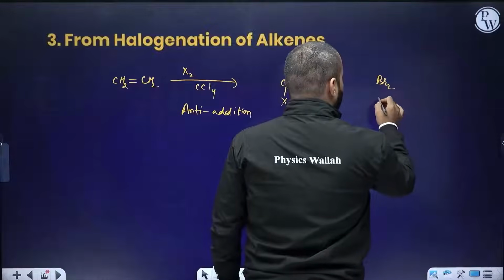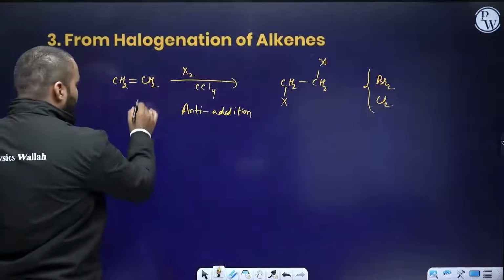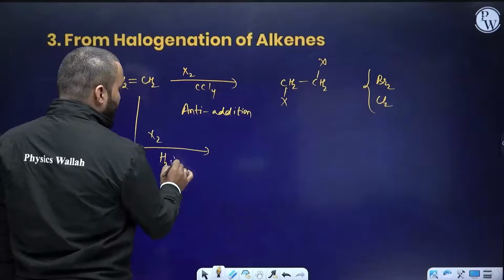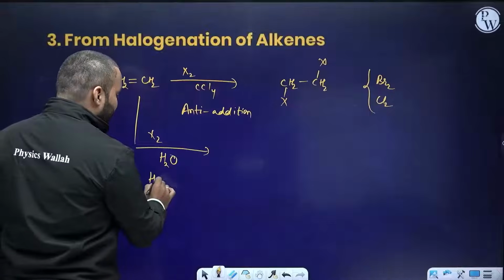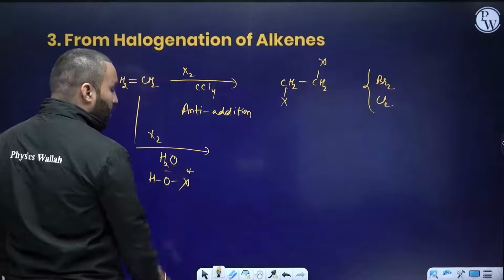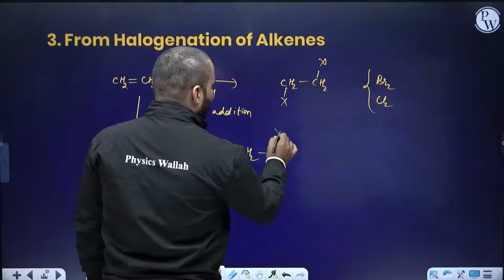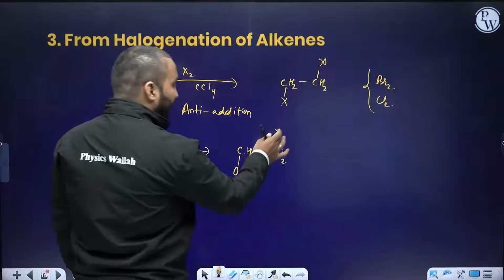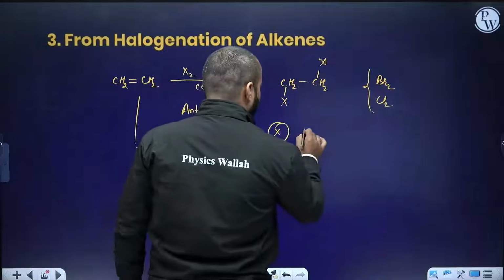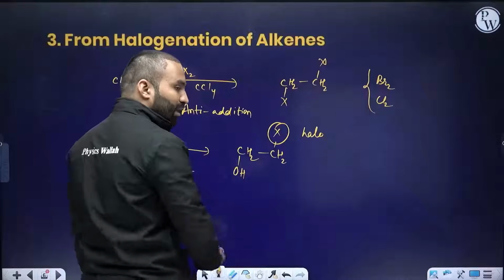So you can do Br2 addition, you can do Cl2 addition. Generally we deal with Br2 or Cl2. But if you do the X2 addition in a polar solvent like H2O, then there will be HOX addition. You have to add X plus and you have to add OH minus. So the compound formed would be halohydrin. This represents halo, this represents hydroxy. So this will be known as a halohydrin compound.